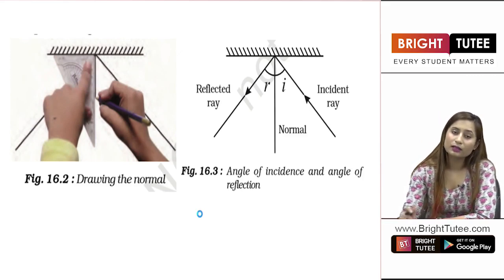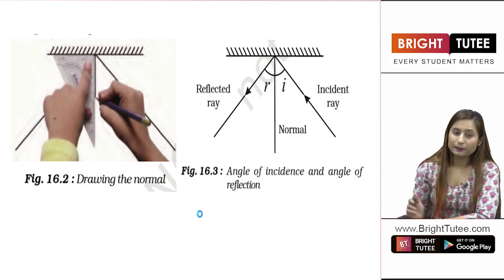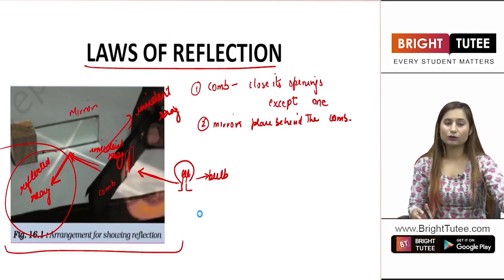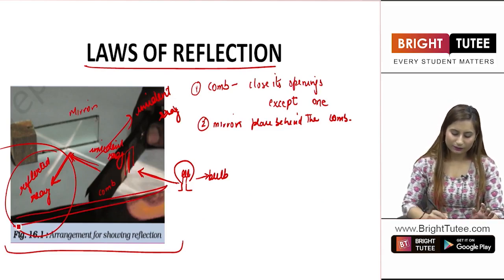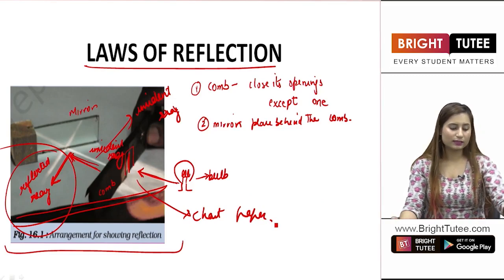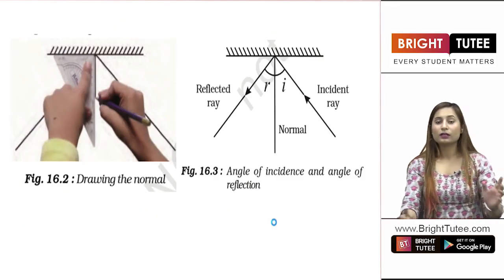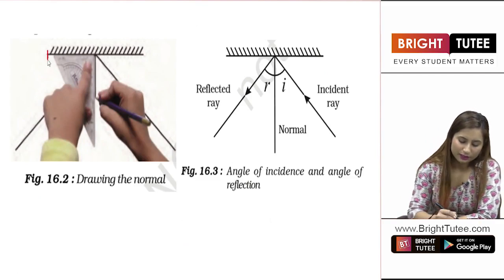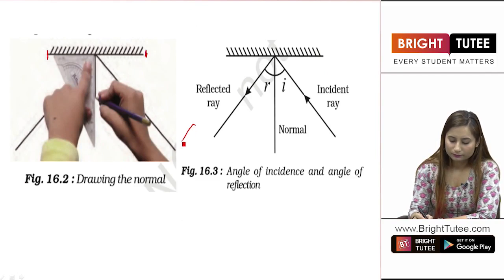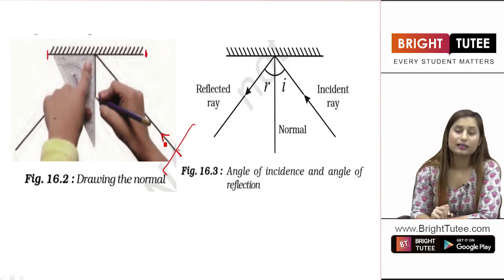What you do is, you take a chart paper, and you have set this experiment on the chart paper only. This is the chart paper, a white chart paper, or any white paper you can say. You have taken a white paper. Now you have marked the positions of the mirror, right? Now here is the comb and here is the opening. So from this opening, this incident ray is coming, right? This incident ray is coming and this is the reflected ray.